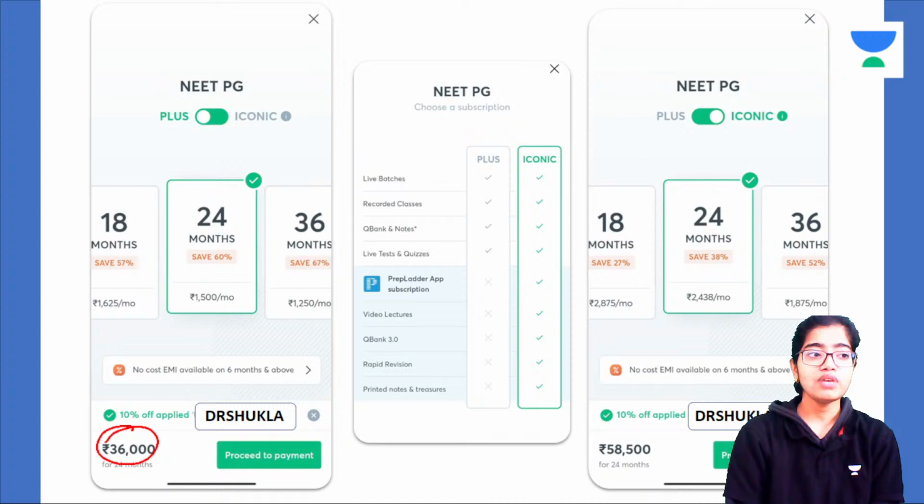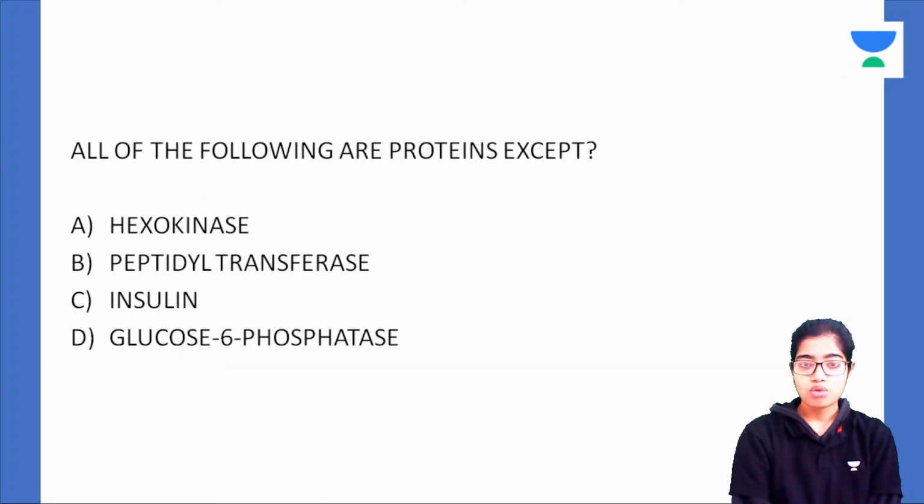Now, as already told, I'll be discussing two questions in this session. The first one is here. I'll be giving you 5 minutes to answer each. So the question is: all of the following are proteins except hexokinase, peptidyl transferase, insulin, or glucose 6 phosphatase. All right, understood the question? Now your 5 minutes to answer start now.